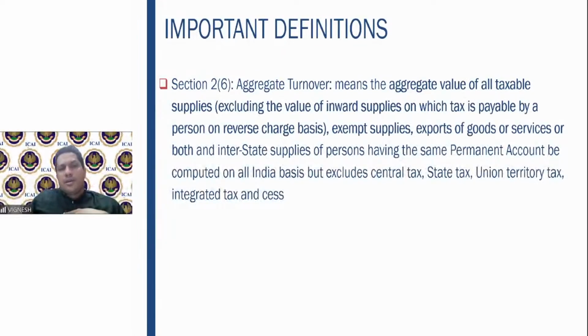I am a business person. My turnover is 50 lakhs. Apart from that, I procure legal services. There is a legal case which my company had to fight, so I procured lawyer services and paid him say 1 lakh. Legal services are covered under the reverse charge mechanism and I cannot collect GST from them. I have to pay the money to them, and I have to pay the tax to the department directly on reverse charge mechanism. I am the service recipient. I will pay the amount directly to the government on reverse charge mechanism.